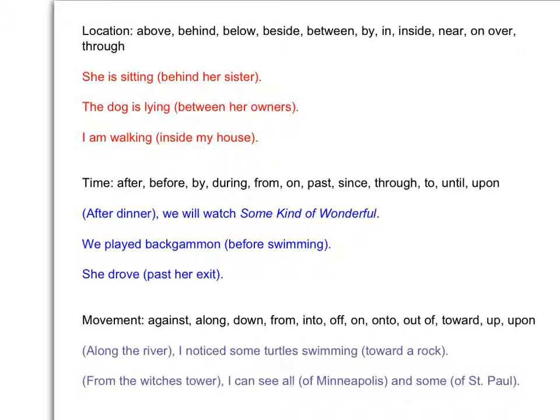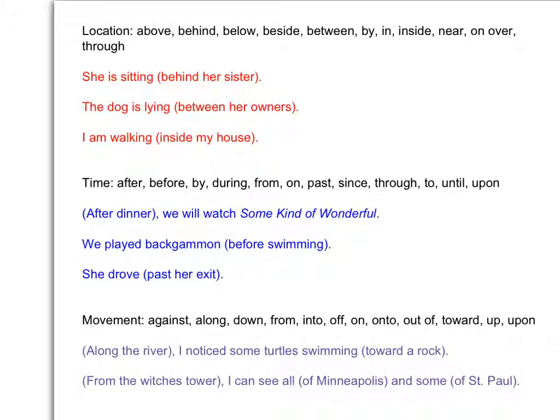In this slide, I'm just pointing out that there's something that is common about prepositional words, and that is that they're telling us about a relationship between other words. So here are some examples. This is just a list of some prepositional words that work to indicate location. Here's a list that talks about time and movement, and we could break them all down. But I just wanted to share some of these.